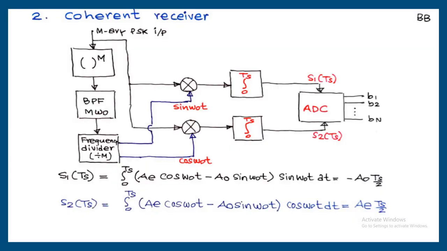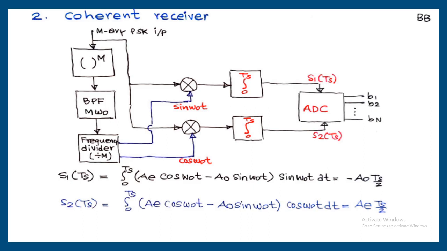Coherent receiver. For a coherent receiver, the carrier has to be regenerated from the received signal, and the regenerated carrier is going to multiply with the received signal. Then it is known as a coherent receiver. Coherent receivers are also known as synchronous receivers. In terms of probability of error, it will be minimum, and from the complexity point of view, this is the most complex